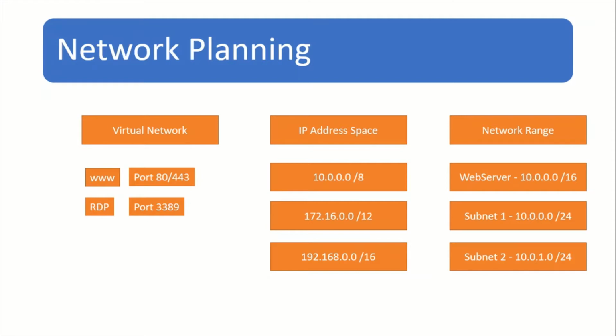We have to specify the address space that we will be using while creating the virtual network. We can use the unroutable address space like 10.0.0.0/8, 172.16.0.0/12, and 192.168.0.0/16. If we plan to connect one virtual network to another, we should make sure the address spaces don't overlap.